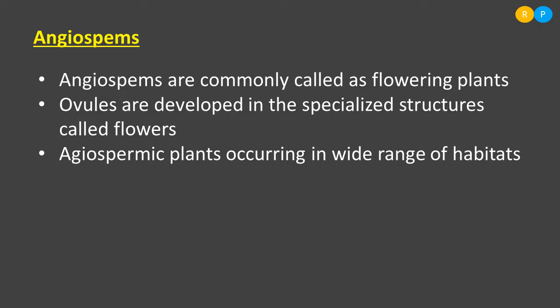angiosperms. That makes us think they are advanced plants in their adaptation. How can they survive in different ranges of habitat? Because they have the ability to survive by adapting to that particular environment. Take the example of the cactus plant. Cactus is the best example of a xeric plant.